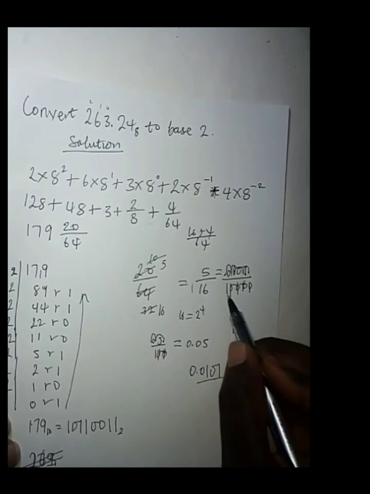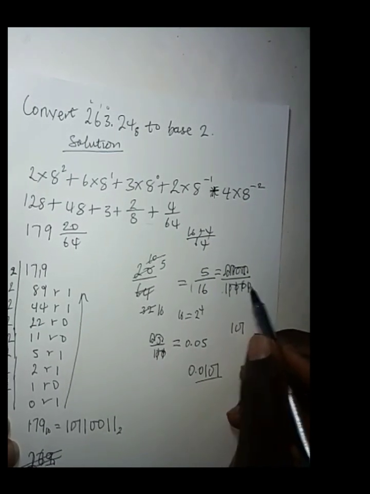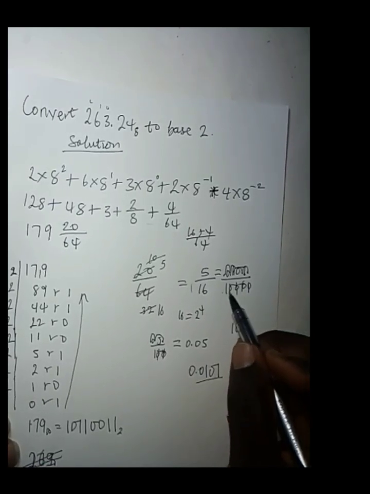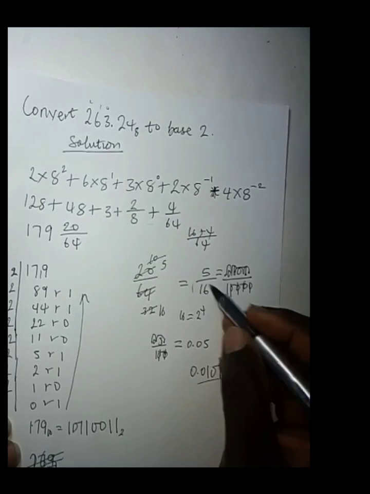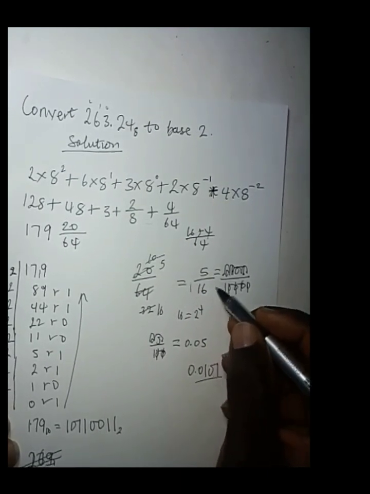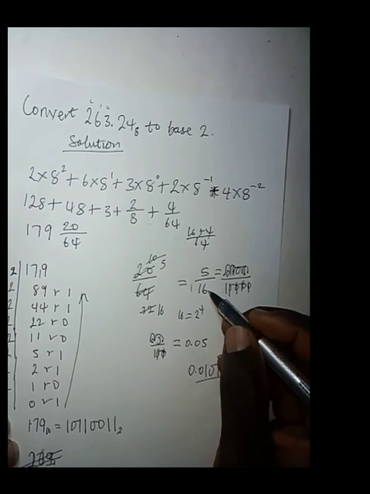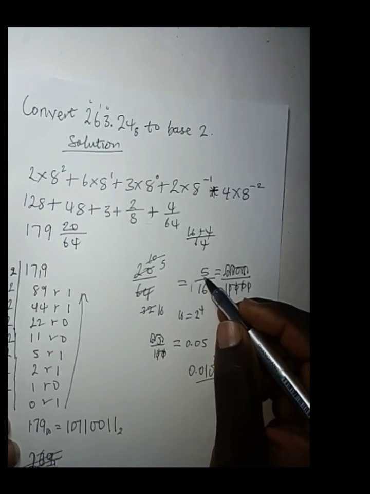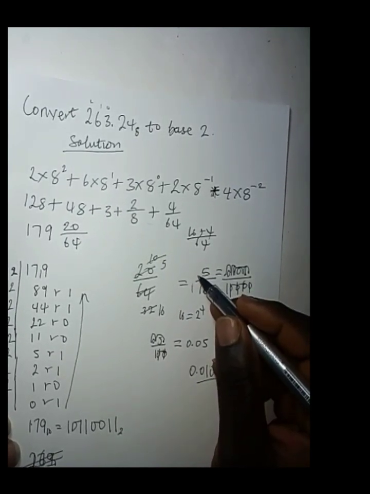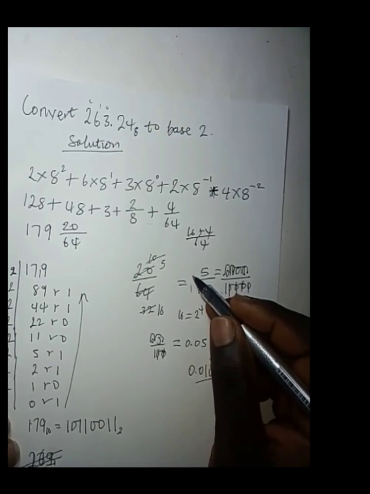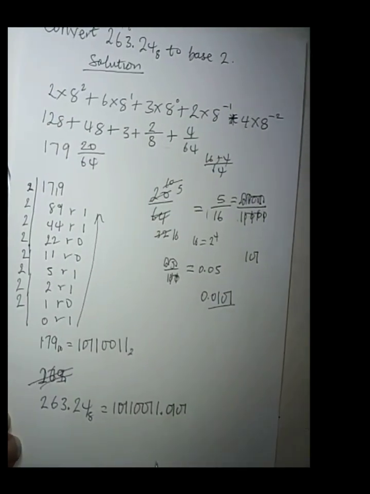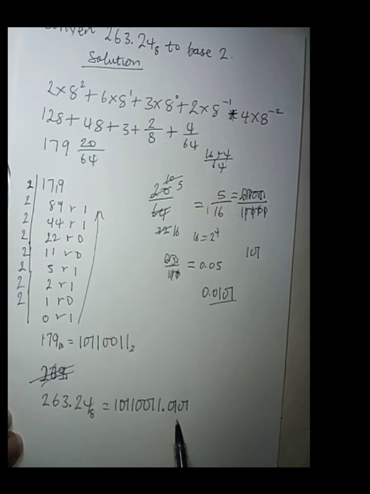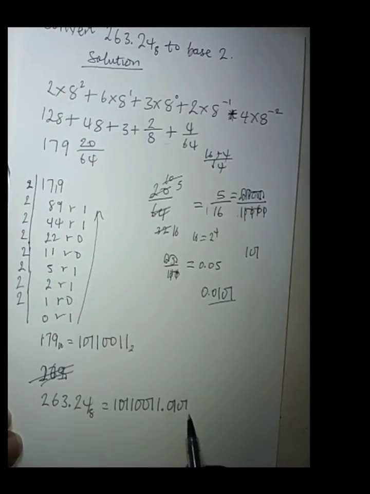You have to take note of the number of zeros you have at the denominator. You have to change the denominator. Earlier I told you to forget about converting this denominator, but I've seen that it's giving problems to some persons. So you have to convert the two of them, move your decimal point properly, and fix it properly before you take it and fix it to your answer. That is how I want you to be doing it. So this is what you are supposed to have as the answer.